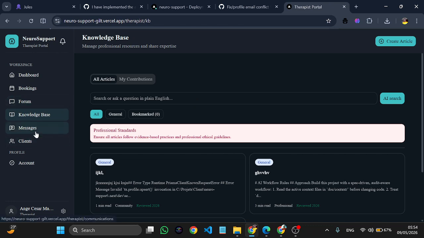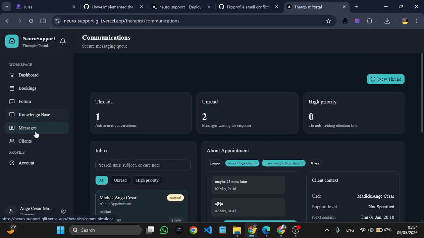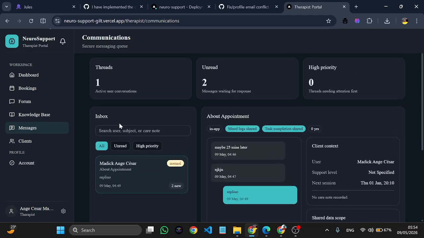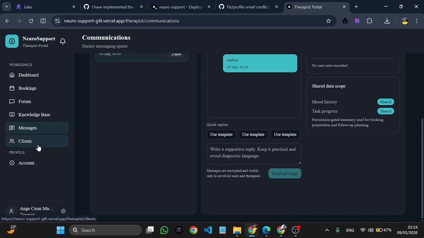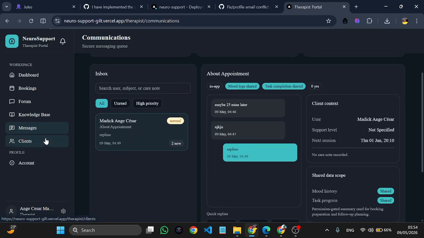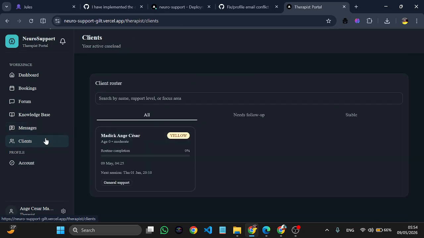Okay, so I already showed the message section, which has a good layout, a great layout even. Yes, you can see the client. I'll go to the clients. You can see my different clients. For now, I have one who is Magic Ash, and I can manage my account.